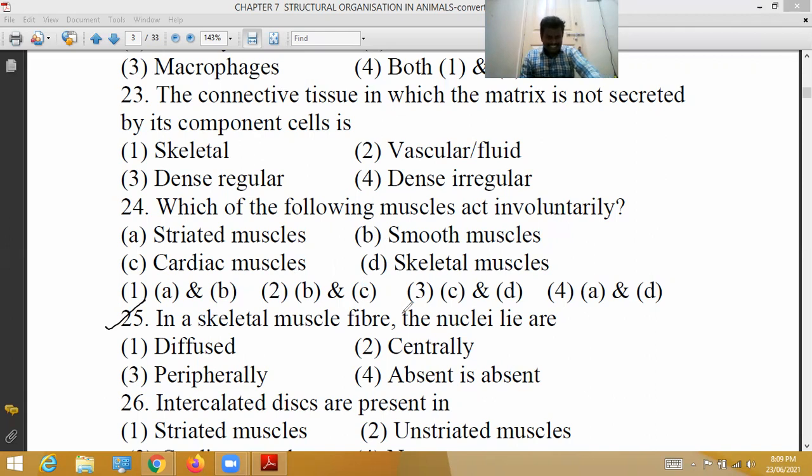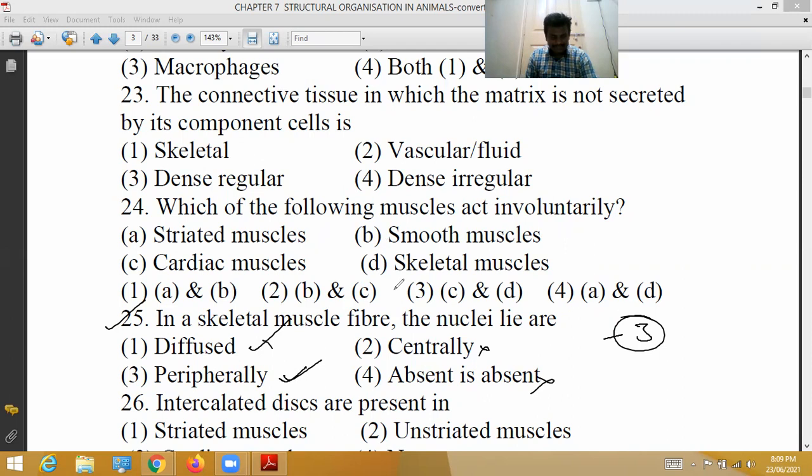25th question. In a skeletal muscle fiber, a striated muscle fiber, where are the nuclei located? Nuclei are not diffused and not central. Nuclei are at the periphery, the boundary. So the third option is correct and the fourth option is wrong.